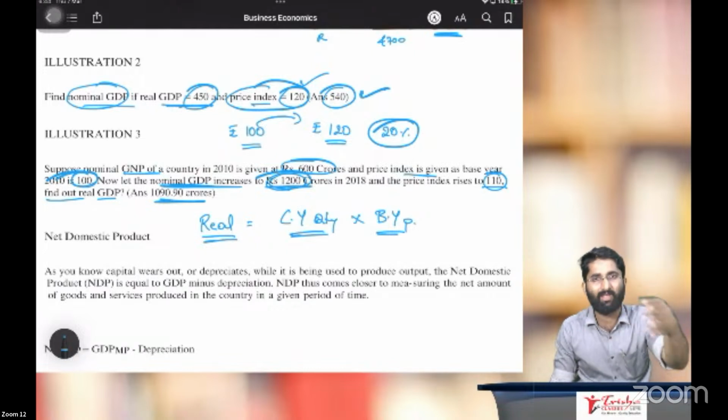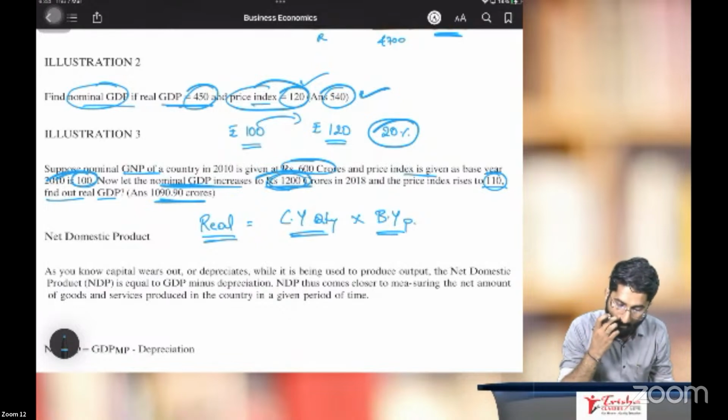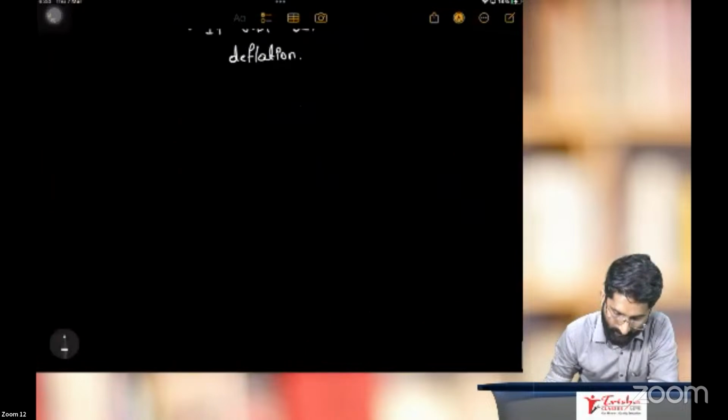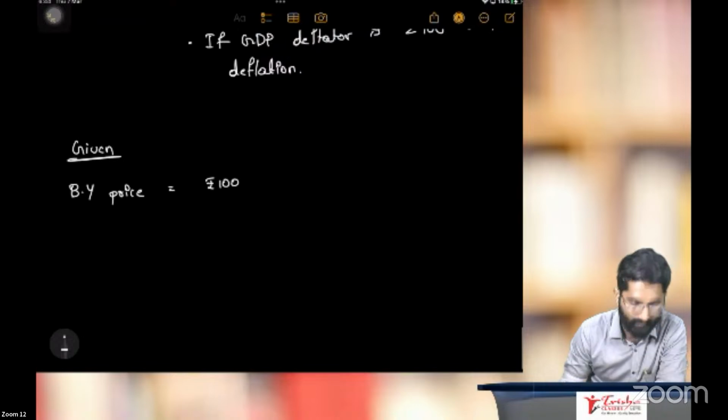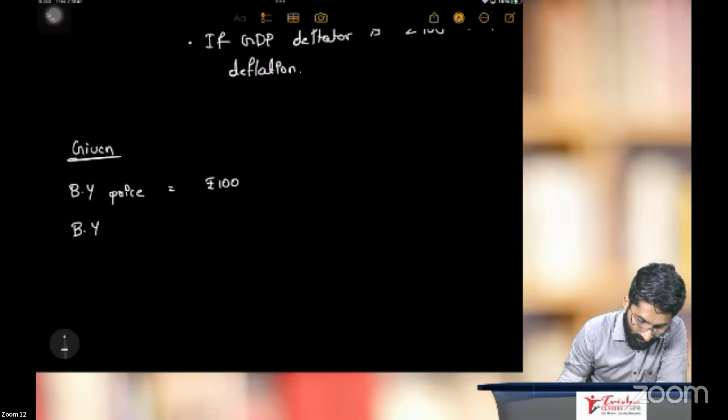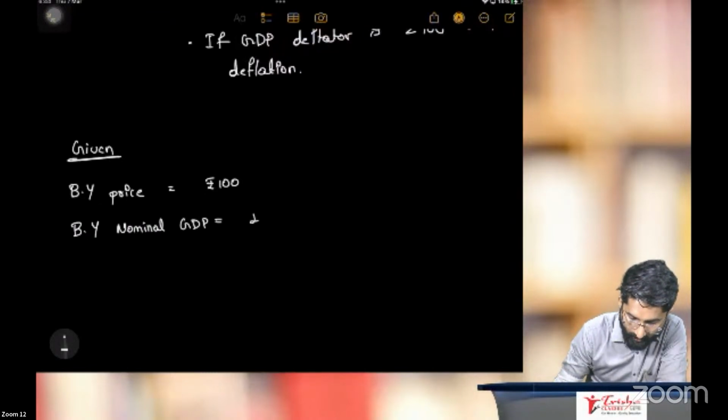No worries. When I am here, no fear. I'll tell you. Okay, 600, 100, 1,200, 110. Listen. What are the things given? Base year price is rupees 100. Base year nominal GDP is rupees 600 crores.